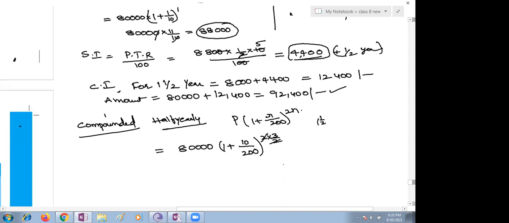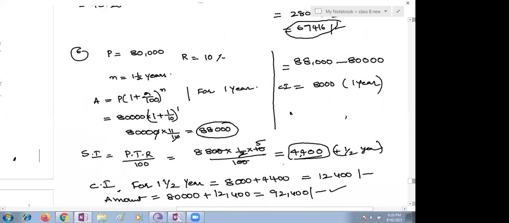Ma'am, in that, it is compounded annually, no, ma'am? Then we should stop at 8,000 only, no? No, 1 year, but our time period is given as 1.5 years, right? If 1 year, 2 years, 3 years, 4 years, 5 years were given, we could directly simplify and stop. But our time period is 1.5 years. Ma'am, the time period is 1.5 years, but they are asking only for annual. Annually is asked. That's why we are doing simple interest for the further steps, for the half year. Yes, ma'am, understood.